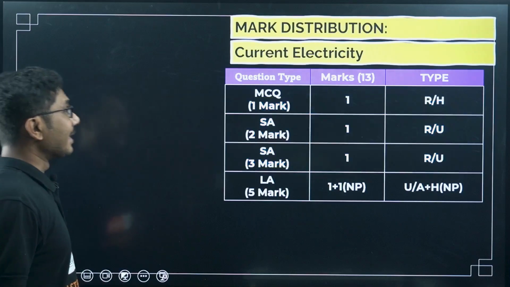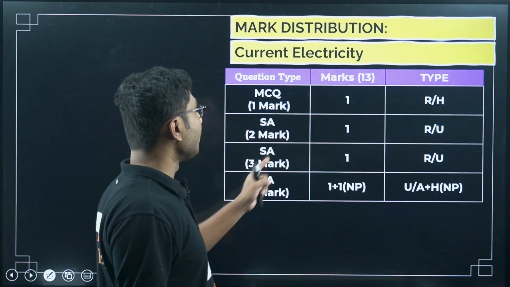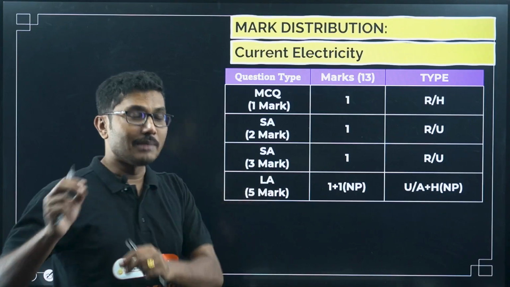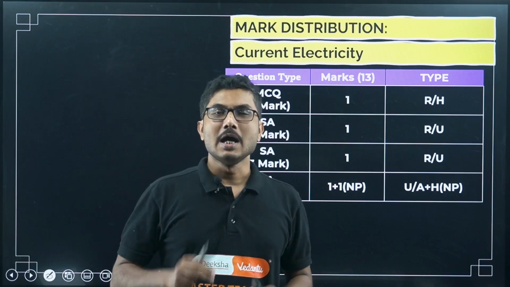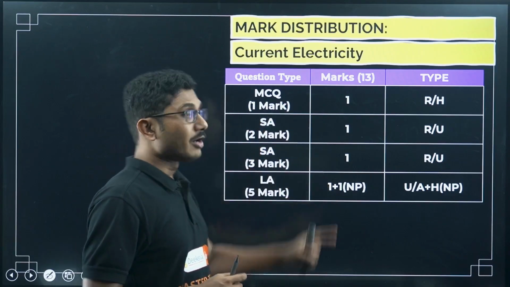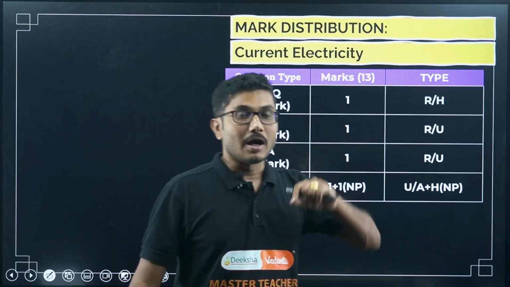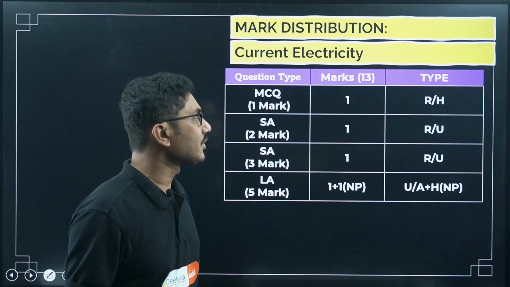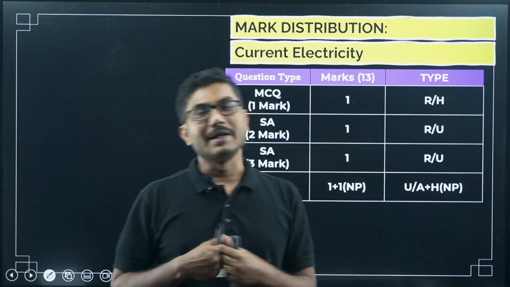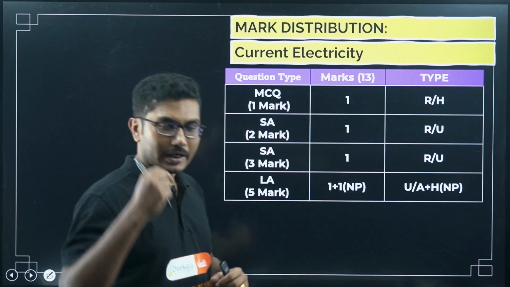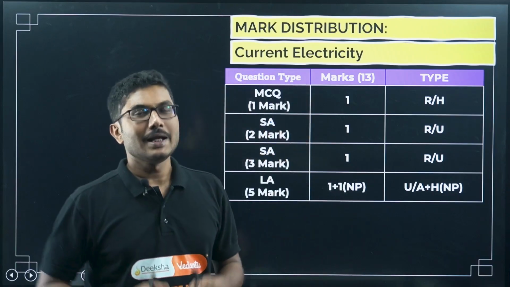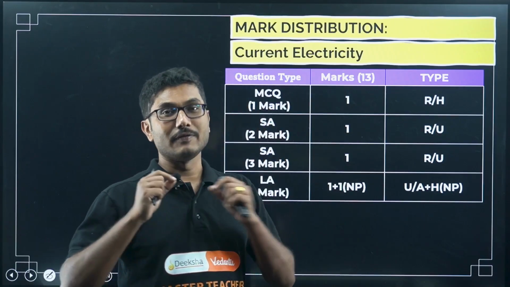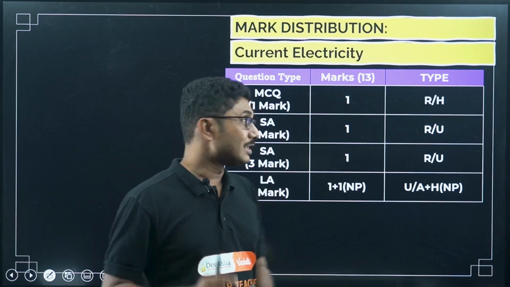Let's look into the marks distribution of the chapter. There will be one MCQ from this chapter, no fill in the blanks, according to the three different blueprints shared by the PU board. In two cases the MCQ will be a HOTS question, a little difficult level question, and in one case it may be a remembering based question. So either it will be a very difficult MCQ or an easy MCQ, but nothing in between. But don't worry, even HOTS MCQs are answerable if you read the questions properly. We will see that very soon.